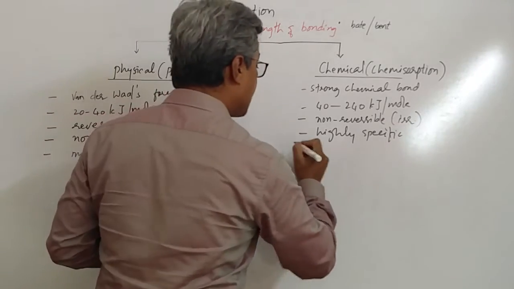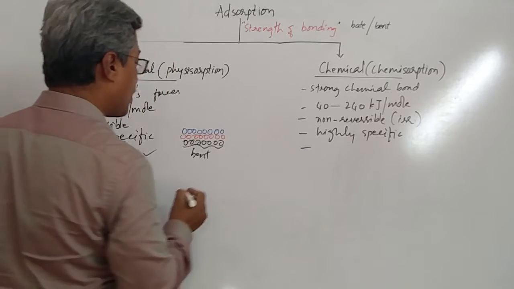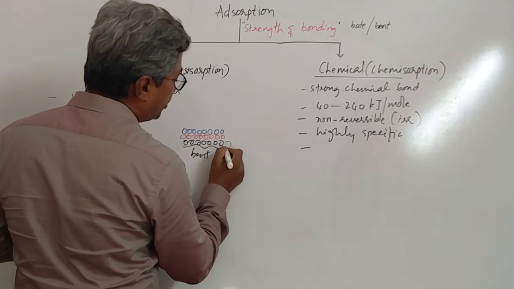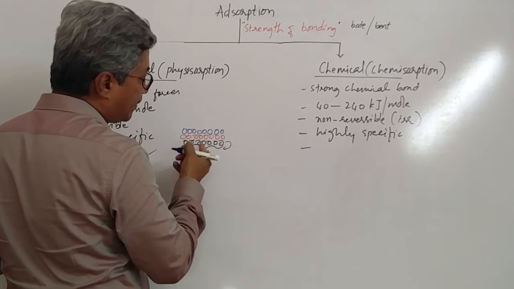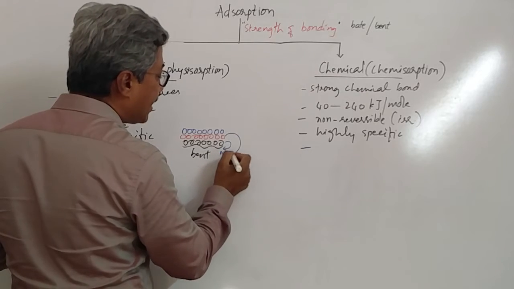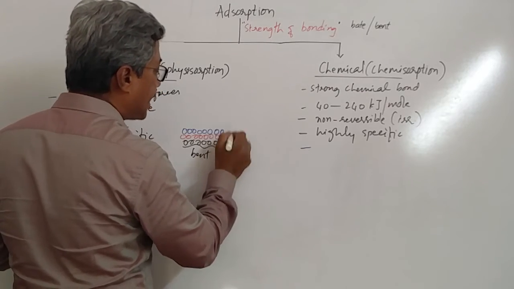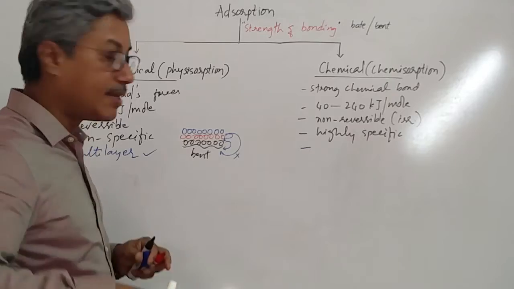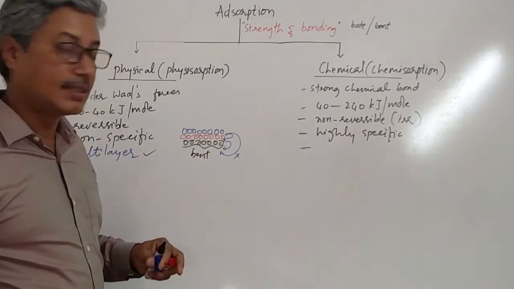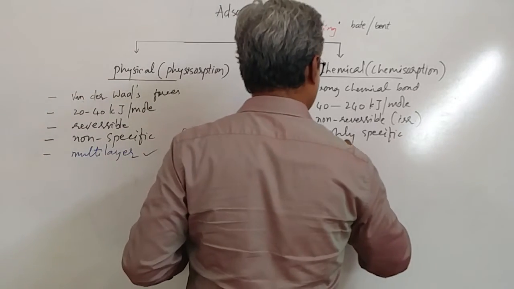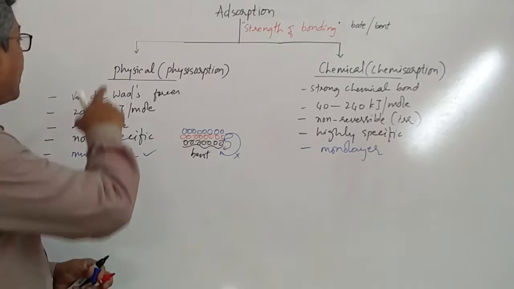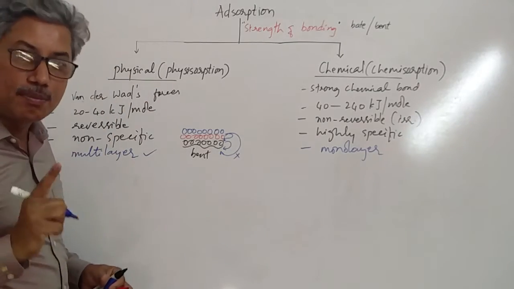Whereas in this case, only a monolayer is possible because, see here, chemical bonding is between adsorbate and adsorbent. Once the surface of the adsorbent is covered by the first layer, the second layer will not react with the adsorbent. It will come and sit on the adsorbate of the first layer only. That means reaction between second layer particles and the adsorbent will not take place. Therefore, it is only monolayer. See here, it is multi-layer and that is monolayer.